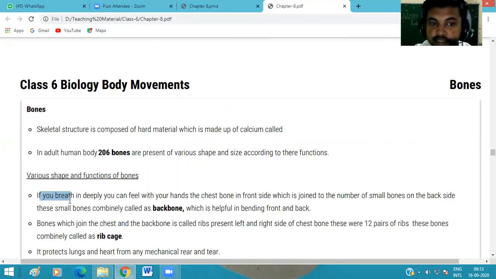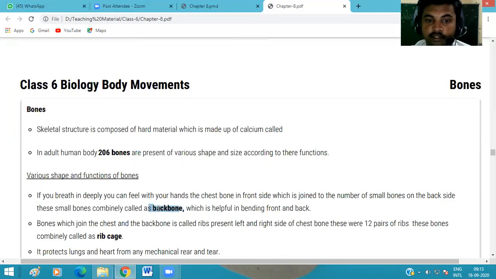So when we breathe deeply, we feel our chest with our hands on the front side and back side. We feel that on the front side a number of small bones are joined, okay. And on the back side, these small bones present on both sides of our chest are also joined together at a place.